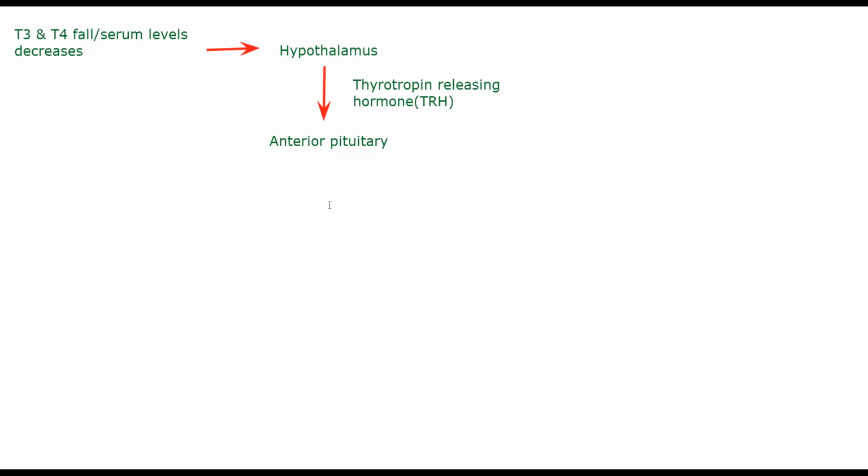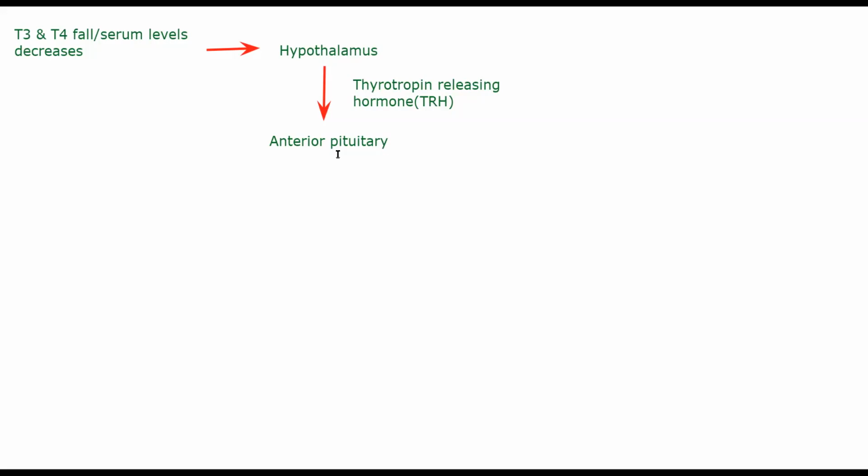It all started with decreased amount of T3 T4. This is sensed by your hypothalamus. Basically there are receptors in your blood that can sense the amount of T3 T4 in the serum, which will in turn give a neurological signal to your brain. Higher cortical centers in your brain will command your hypothalamus to release TRH.